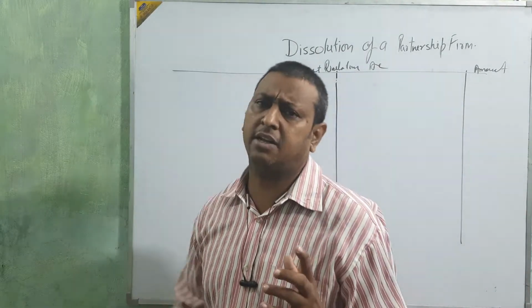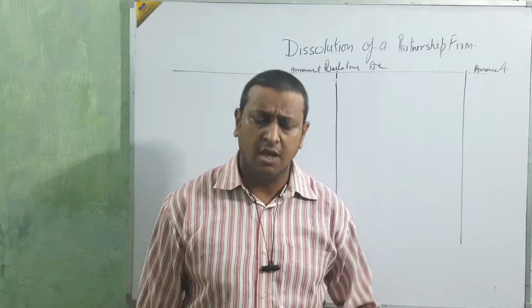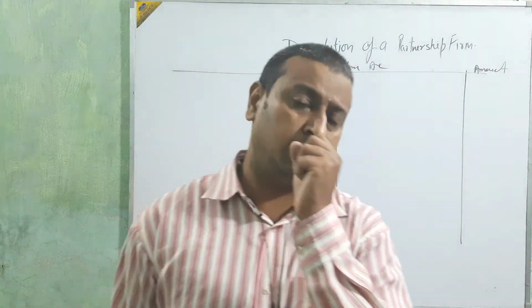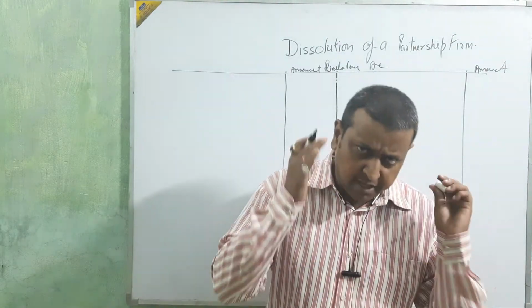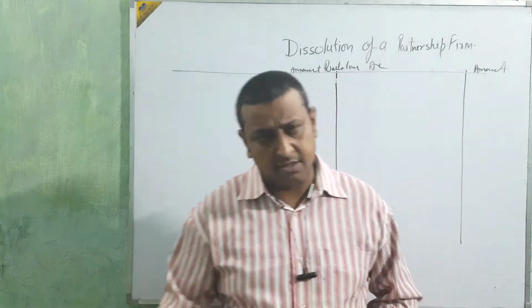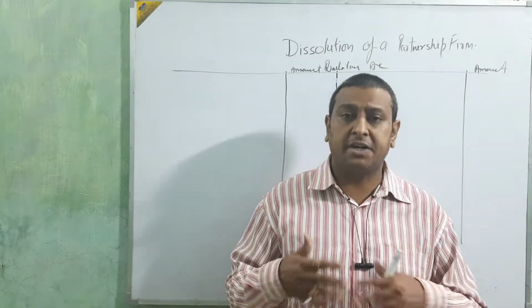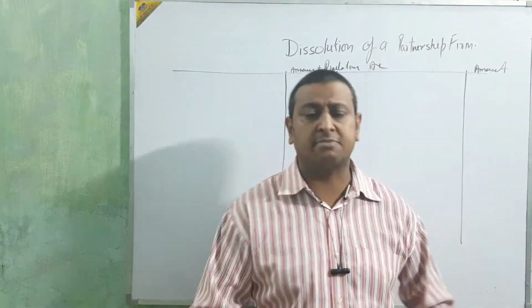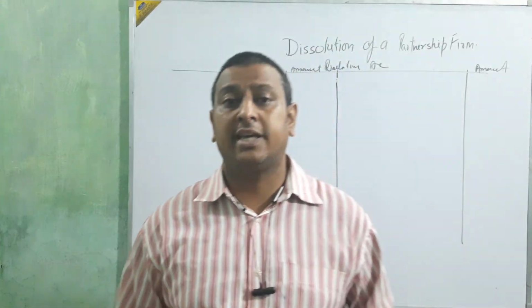Think about it: if you have one business and you are going to close that business, what process are you going to use? Just think in your mind. You have one business that has been giving losses repeatedly for the last 4, 5, 6 years. Then you are going to think about it.